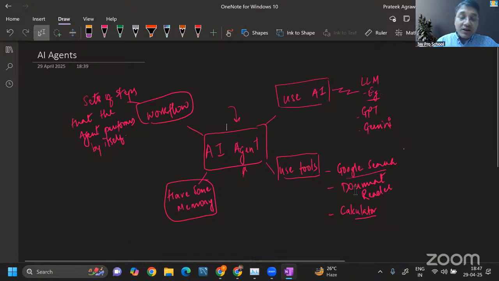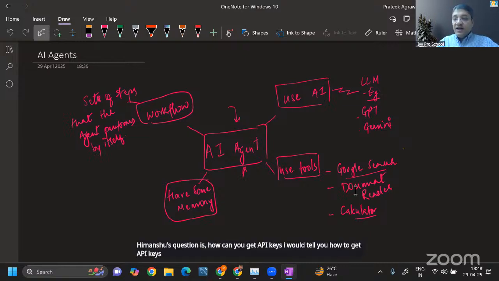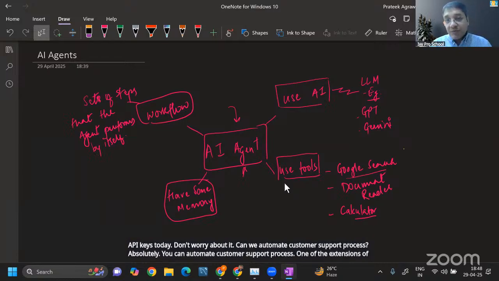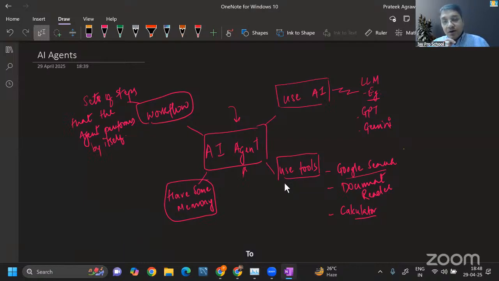Himanshu's question is, how can you get API keys? I'm going to tell you how to get API keys today. Don't worry about it. Can we automate the customer support process? Absolutely, you can automate the customer support process. One of the extensions of the AI agent that we will create today can be that it can also be used to automate the customer support process.